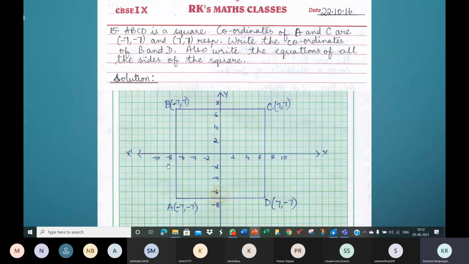So the equation of AB is X is equal to -7, or X plus 7 is equal to 0 in the standard form. Tell me the equation of CD.